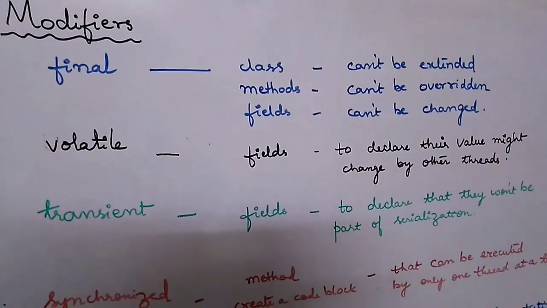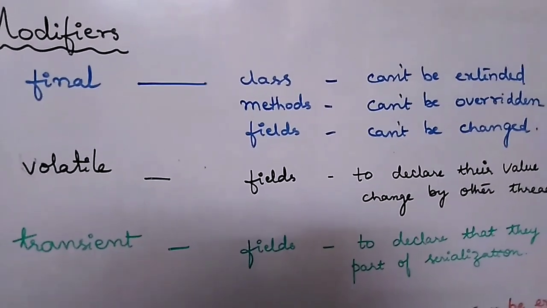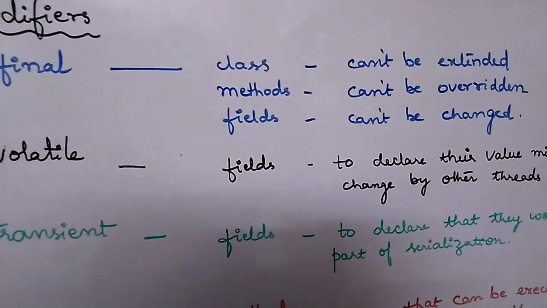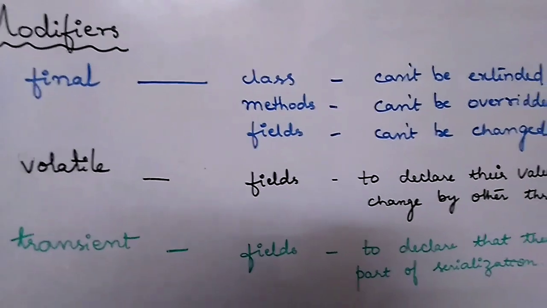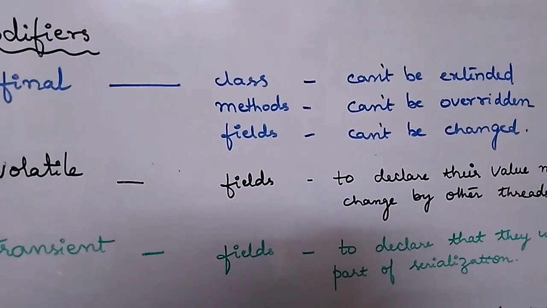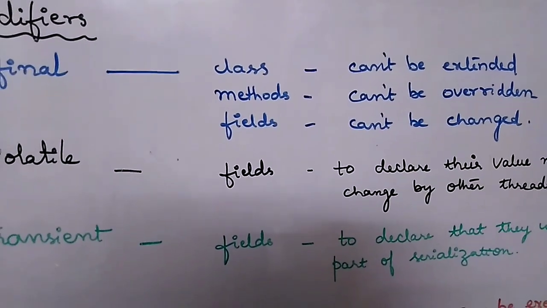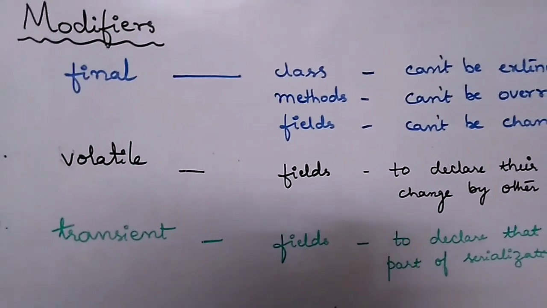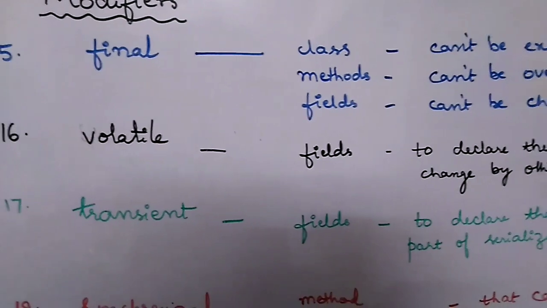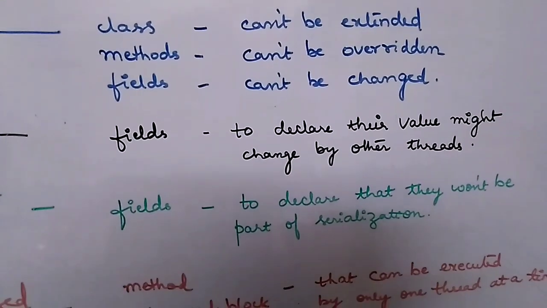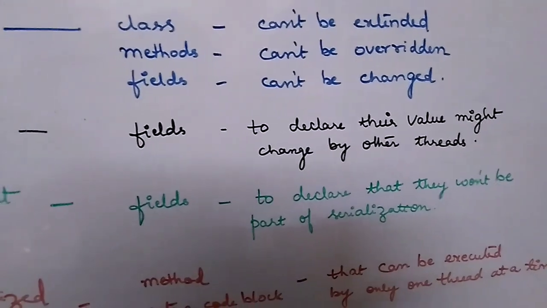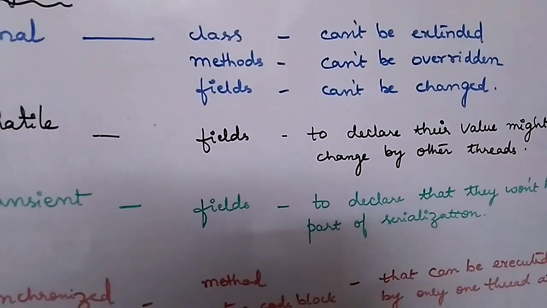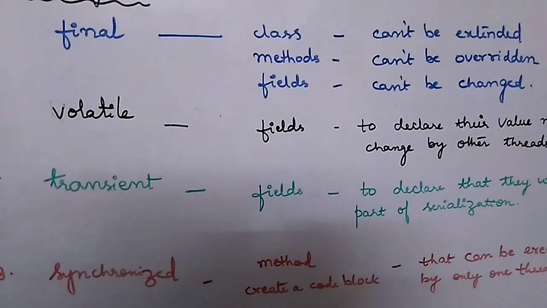The next keyword is final. Final can be associated with a class, methods and fields. If a class is declared as final, it can't be extended. A method declared as final can't be overridden, and a field declared as final can't be changed. And the next keyword is volatile. Volatile is applied to the class fields to declare that their value might change by other threads. So to indicate that, we'll be using the volatile keyword.